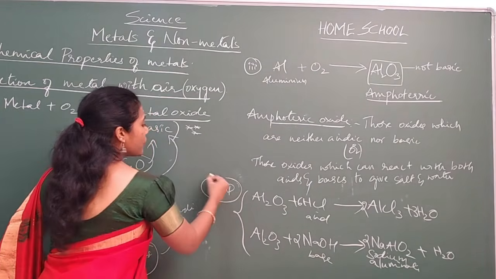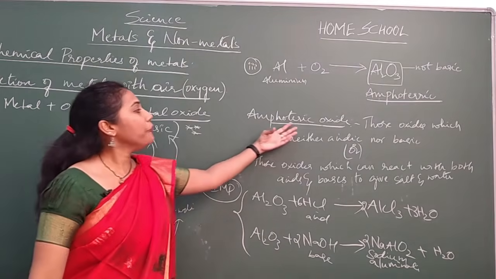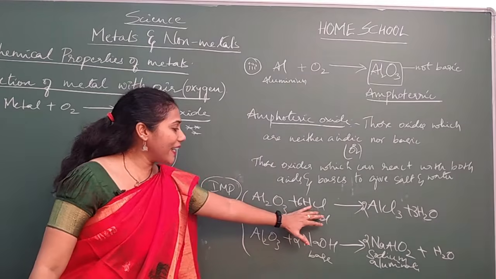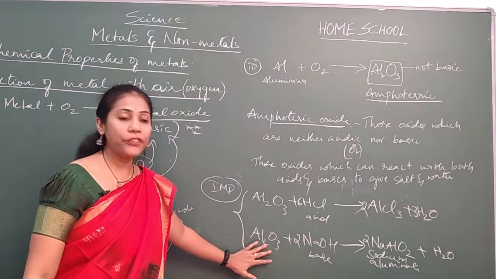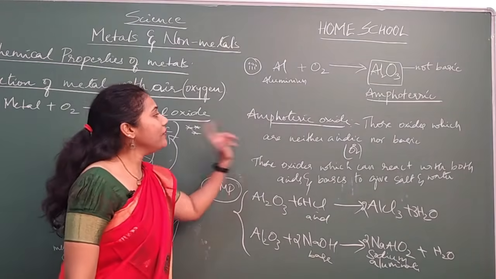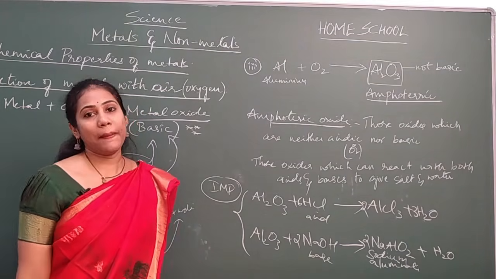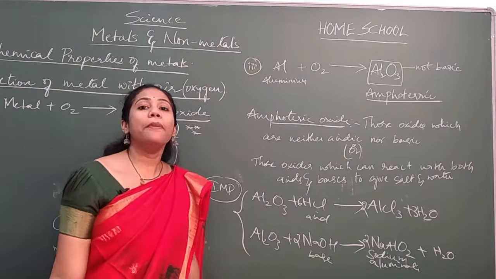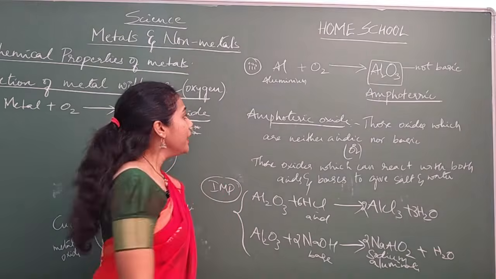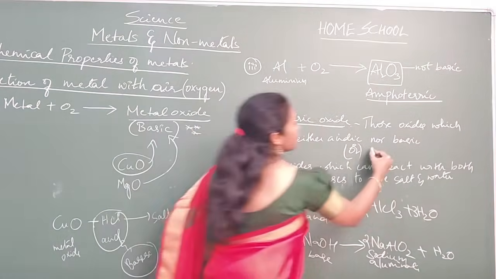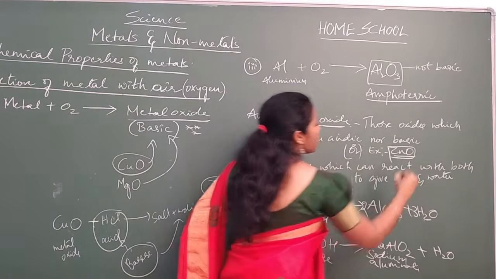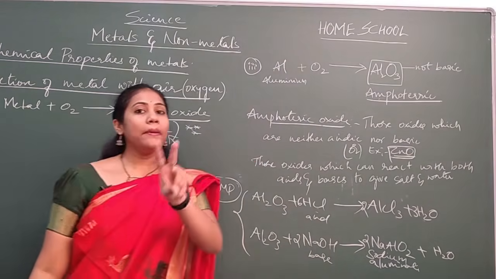They will ask in an exam what amphoteric oxides are, how amphoteric oxides react with acid, and how they react with a base. Very important question, guys. You have to remember. They'll ask for an example of an amphoteric oxide: Al2O3. Other examples are ZnO and lead oxide.